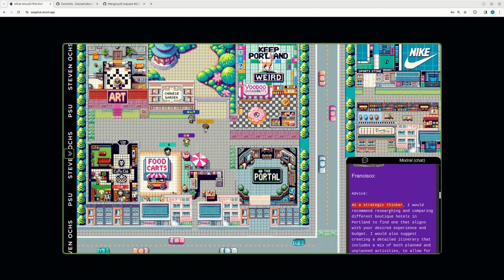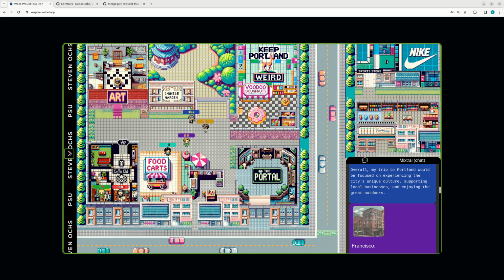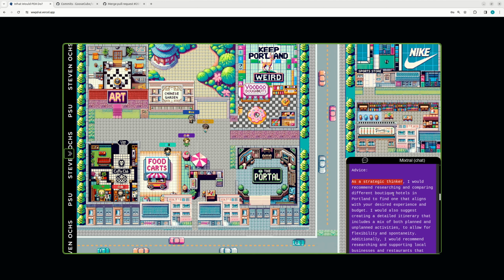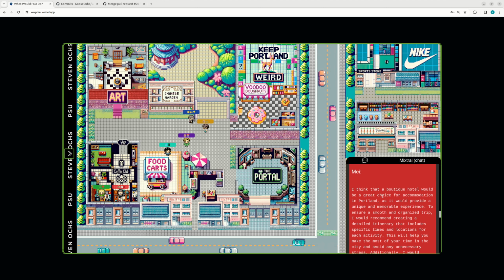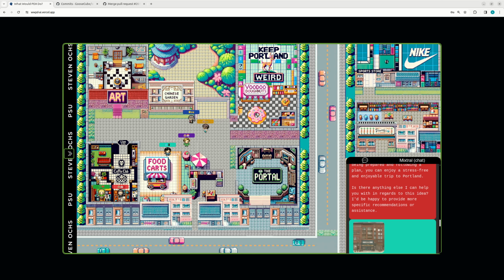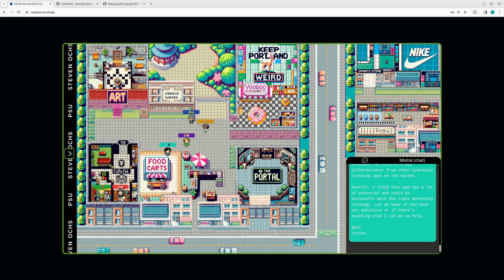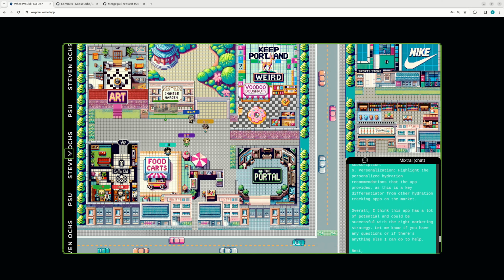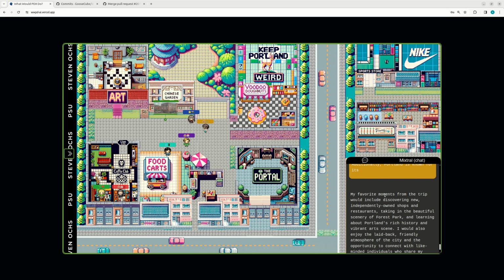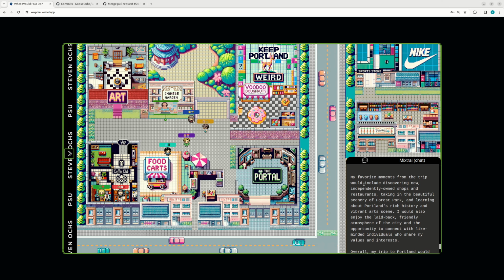We also have a bit of image generation using the Stability XL model. Looks like they're generating an image of Portland. It's based off of this text here. And we have all the agents that are attending the discussion doing the same thing. And then at the end, based off of all of these inputs from all of the agent's friends, she comes up with a final idea. And they're talking about their favorite moments from the trip, just like we intended.